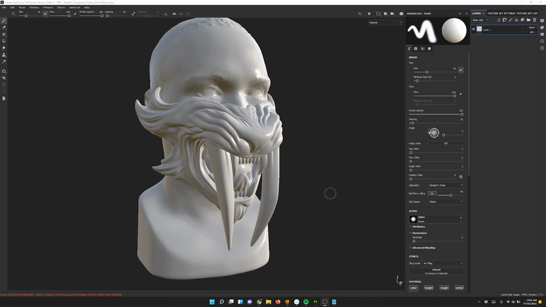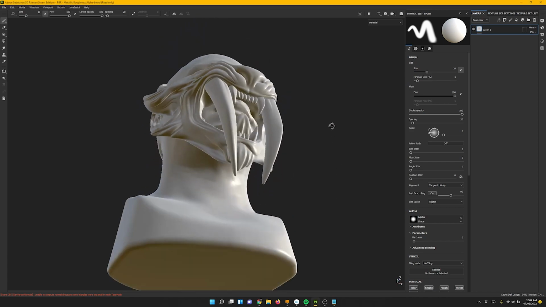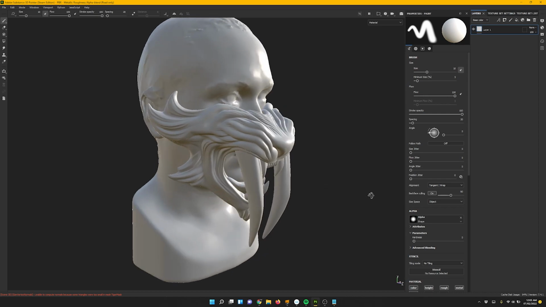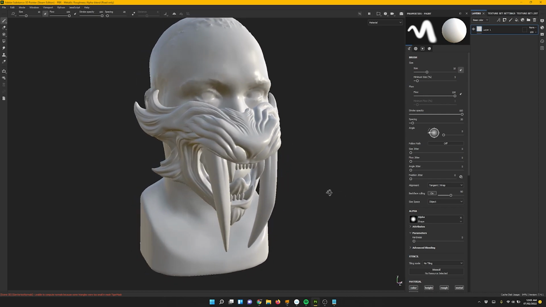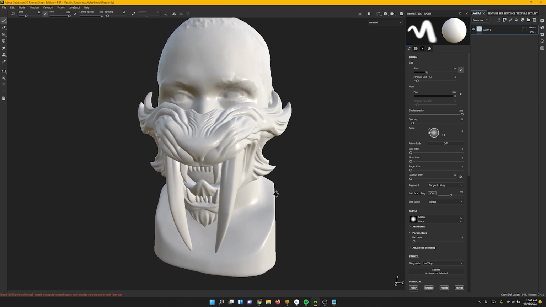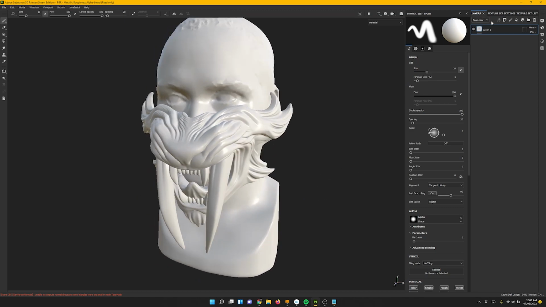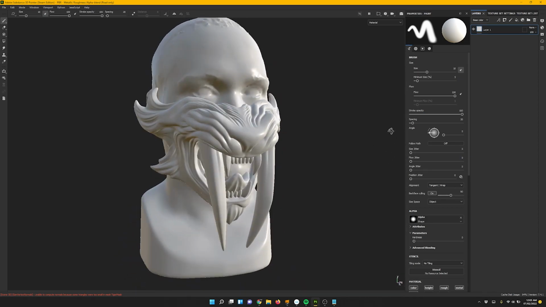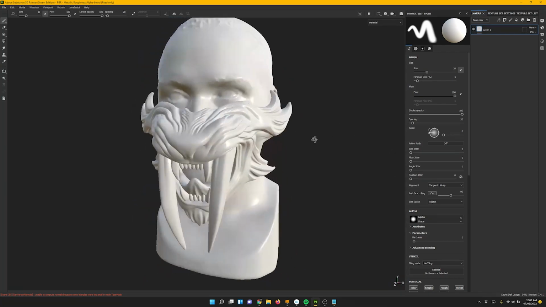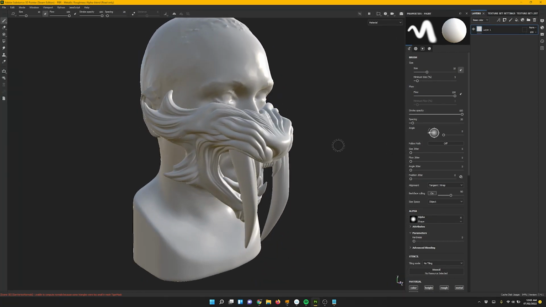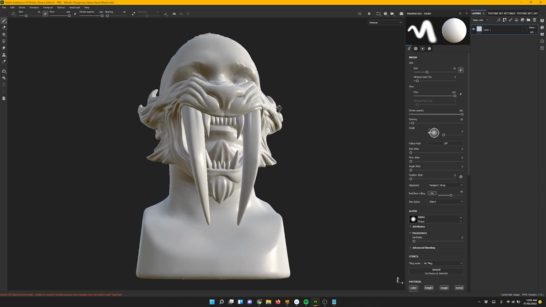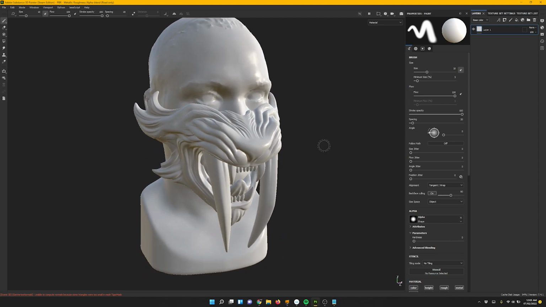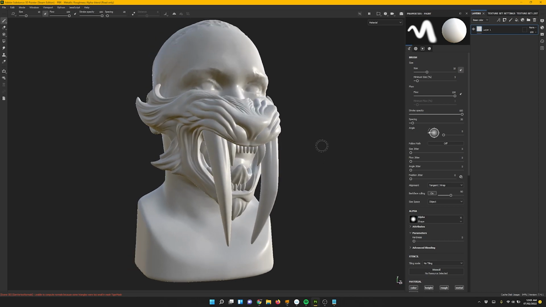So Substance Painter has now finally imported our mesh and has done an auto UV unwrap on it. It took, I guess, 10 to 20 minutes to do it. Anyway, we're here now, and we've got the mask, and it's running smoothly. Once we start to add layers to this, it's going to slow down, so we'll try to keep it low. We don't want to add 100 layers in Substance Painter. That can really slow down the software.